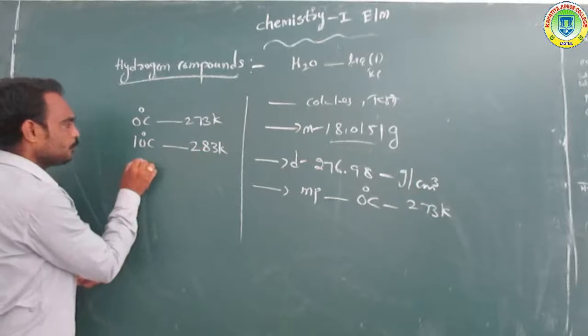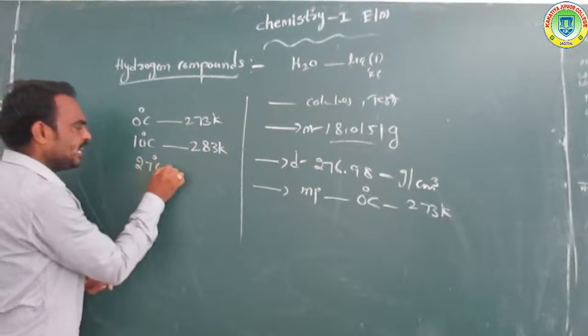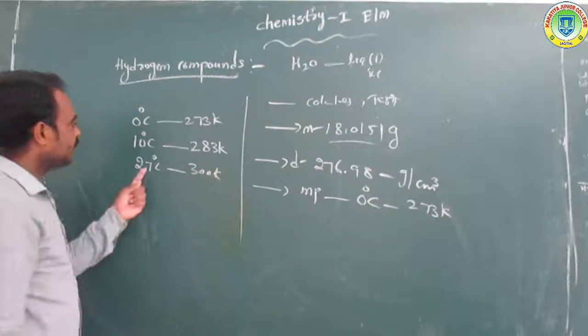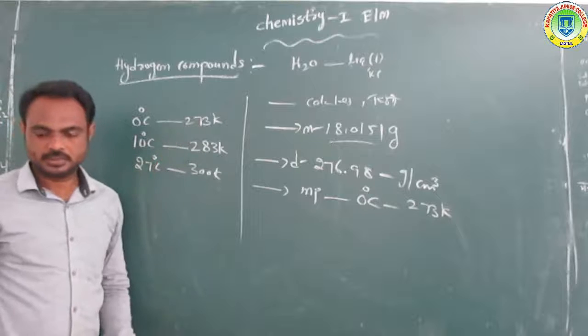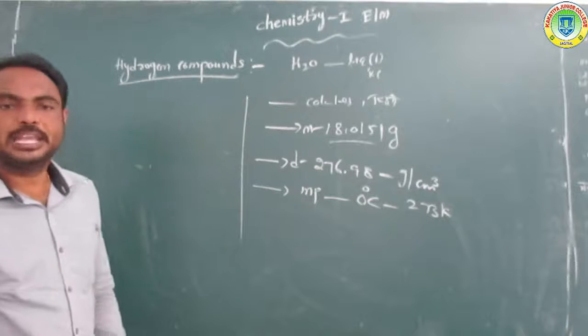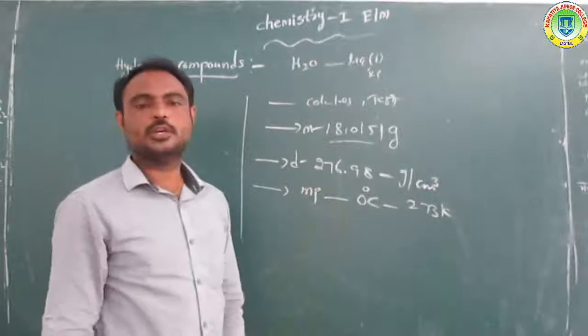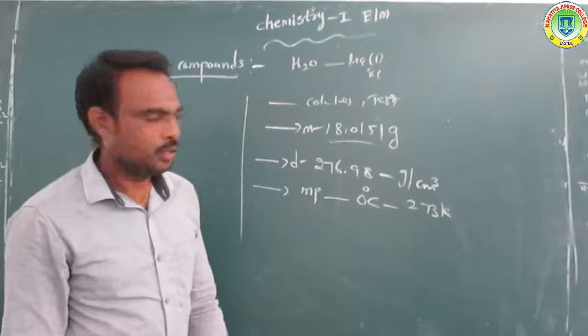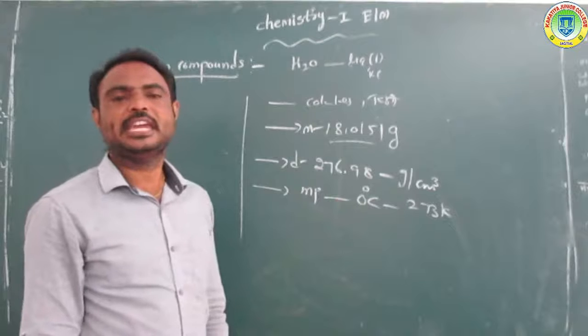Or suppose 27 degree centigrade is equal to 300 Kelvin, 27 plus 273. Is it clear? So the melting point of water is 0 degree centigrade or 273 Kelvin.